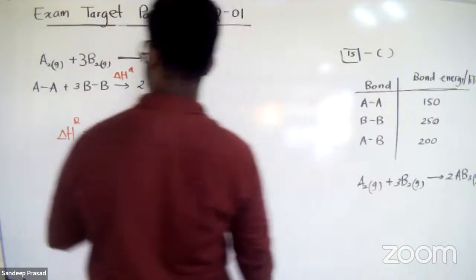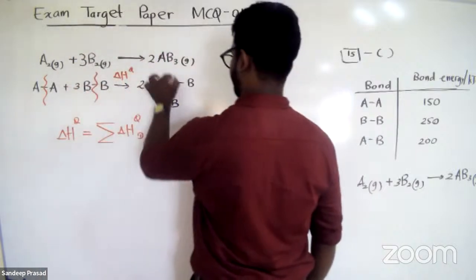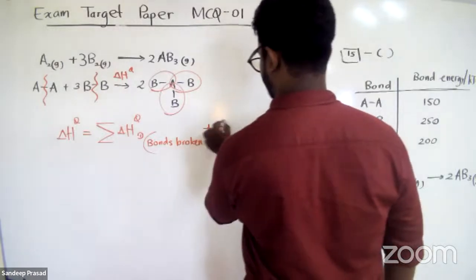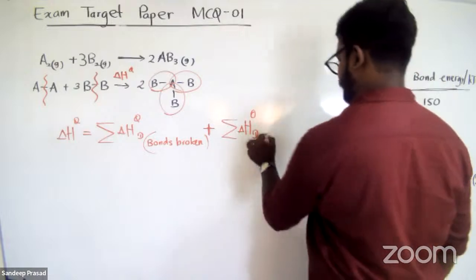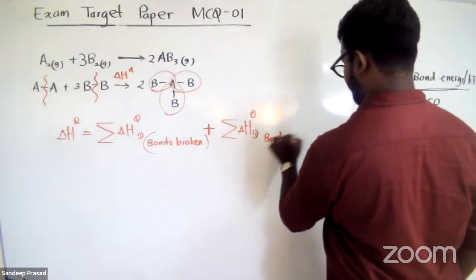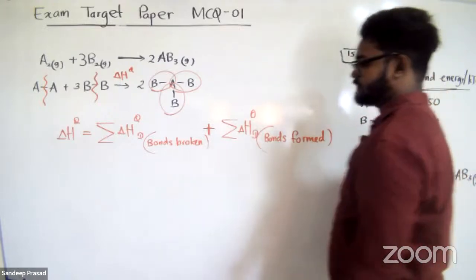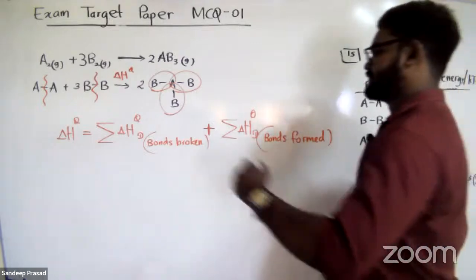We know that on the reactant side these bonds are breaking, and newly these bonds are formed, plus sigma delta H theta D, the bond dissociation enthalpy of bonds formed on the right-hand side, where new bonds are formed. Then we can substitute the values.